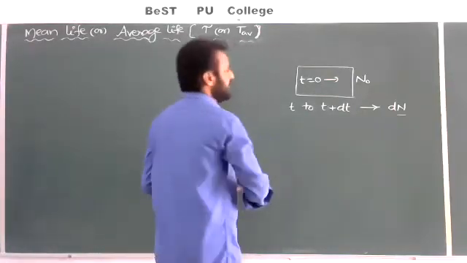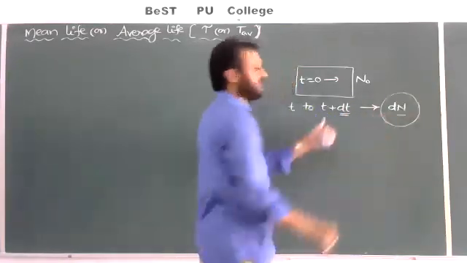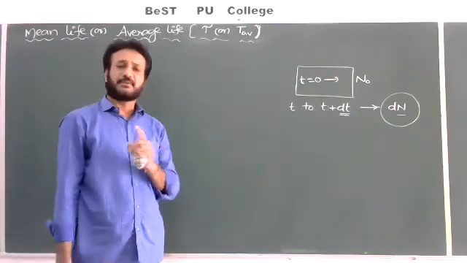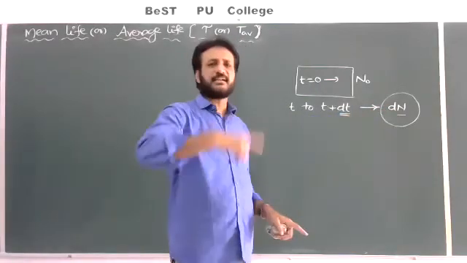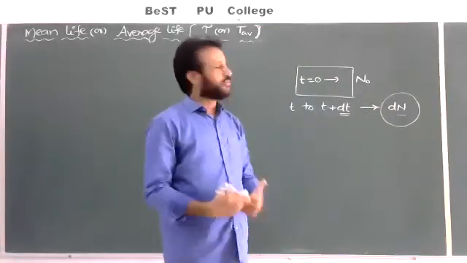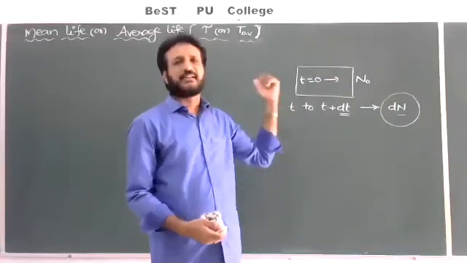So here dt is very, very small. That means the lifetime of each of the dN atoms is approximately t. Then what is the lifetime of all the dN atoms? t into dN. But I want to estimate the total lifetime of all N naught atoms. Then by integrating we will get the required formula.